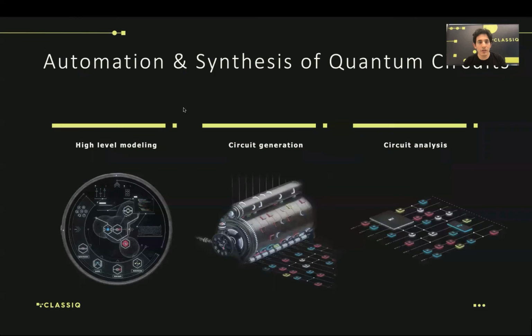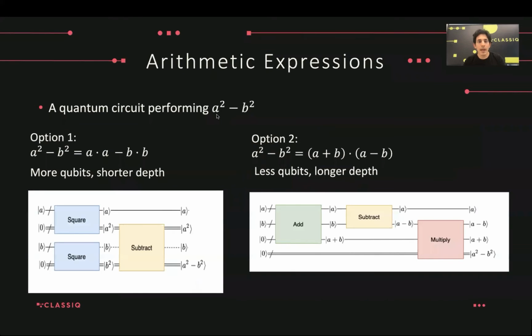So if I just move to the presentation quickly, a squared minus b squared can be implemented in many different ways. So we can do a times a minus b times b, and we can do a plus b times a minus b. And of course, the add can be implemented in many different ways, and we can choose how many ancilla qubits we're willing to allocate to each of these constructs and at what approximations we're giving them. So even in this very simple expression, we have quite a lot of possibilities and descriptive ability.